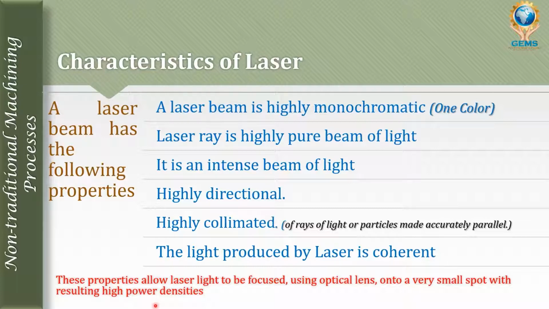So these properties allow laser light to be focused using an optical lens onto a very small spot, resulting in high power densities. Based on these properties, the laser light is focused using an optical lens onto a very small spot with high power densities.